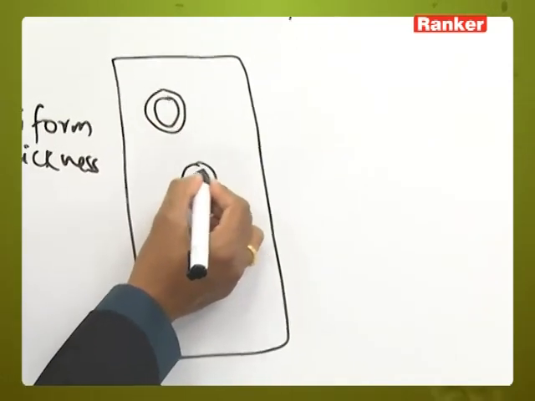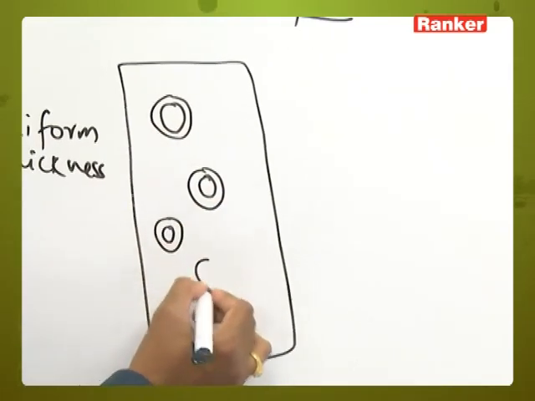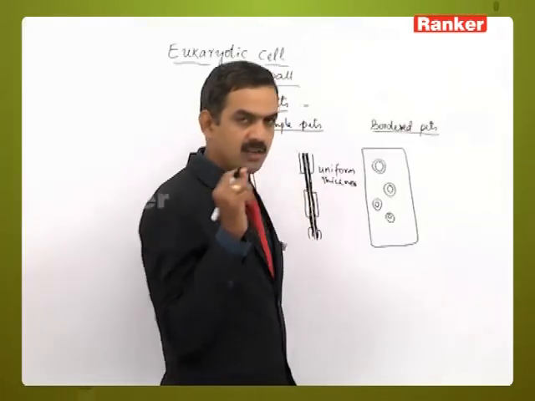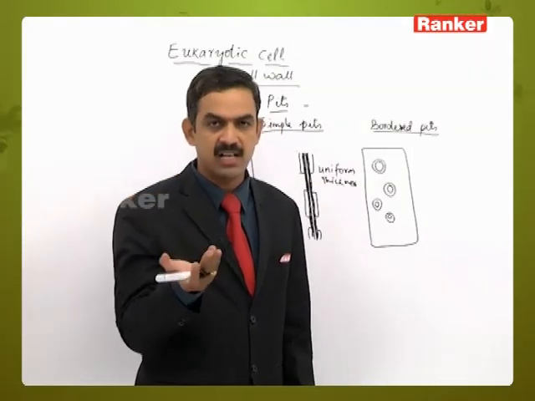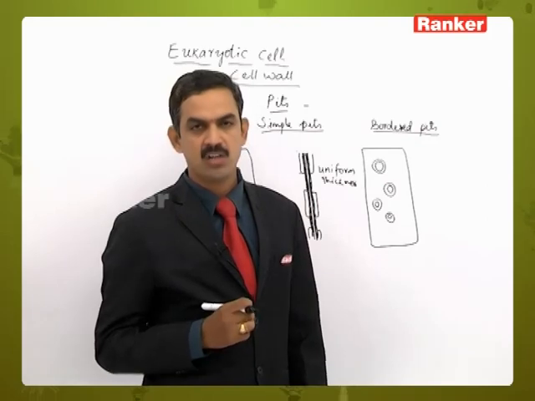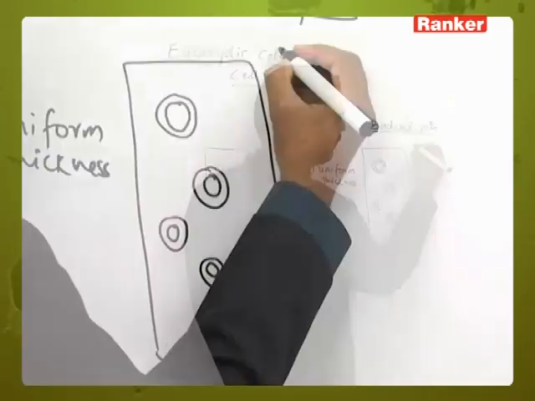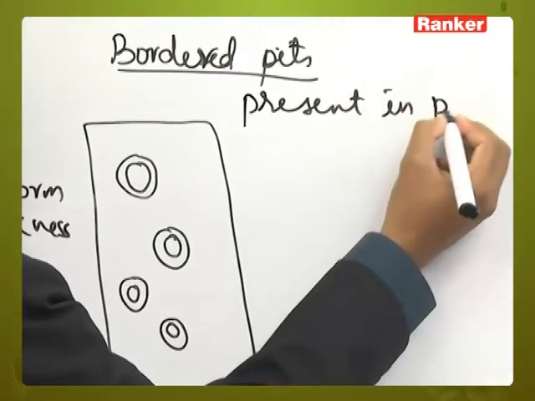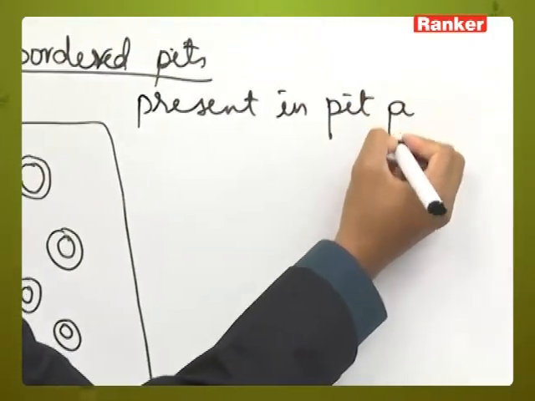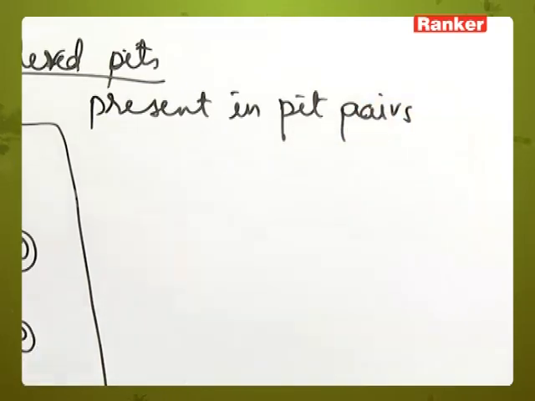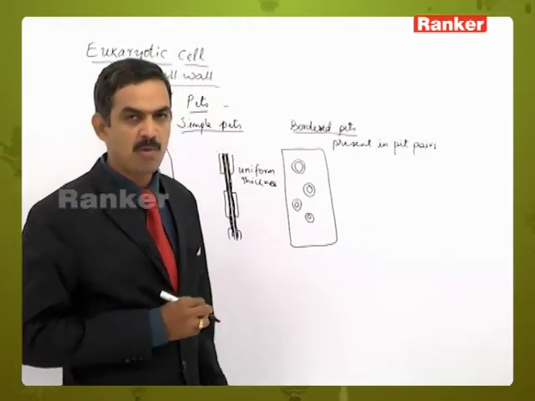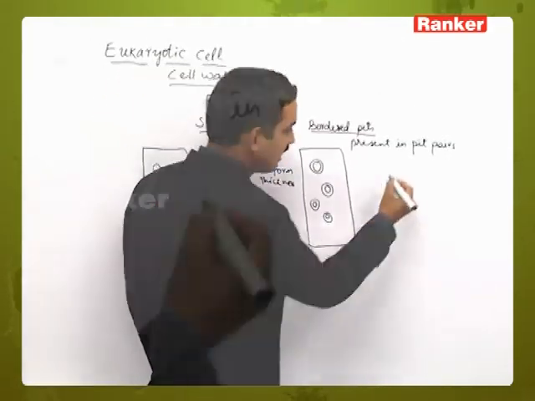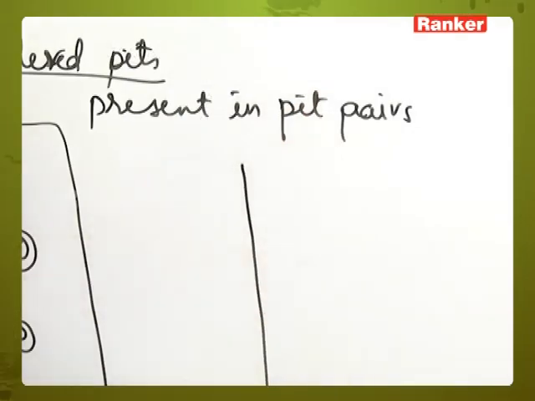Here it appears to be a border-like structure, that is, a pit of one cell and a pit of the adjacent cell, both of them appearing on the cell. Always the bordered pits are present in pairs, in pit pairs, and they form a functional unit. One single functional unit will be formed by two pits.